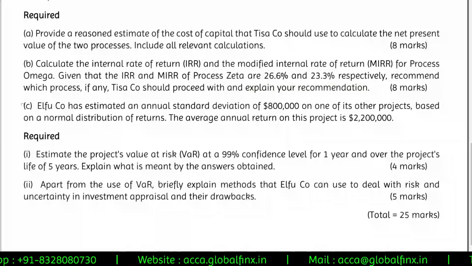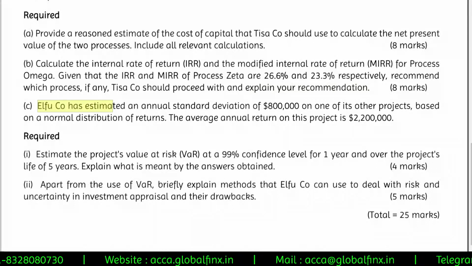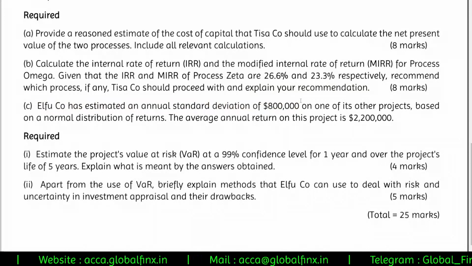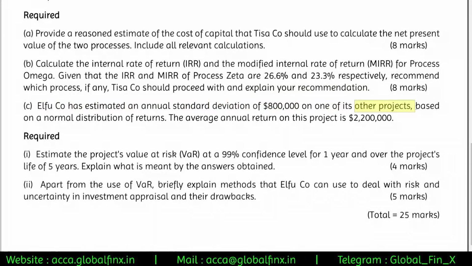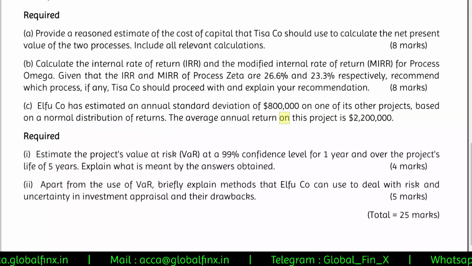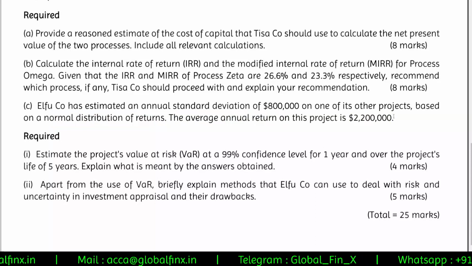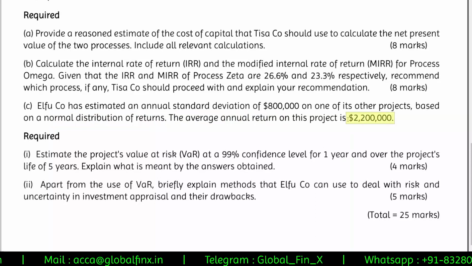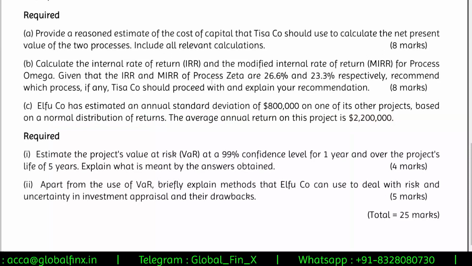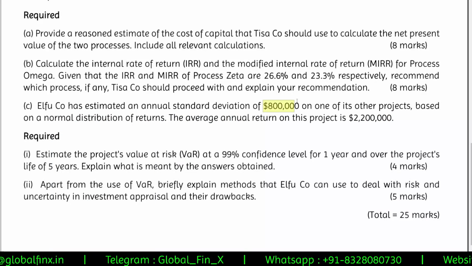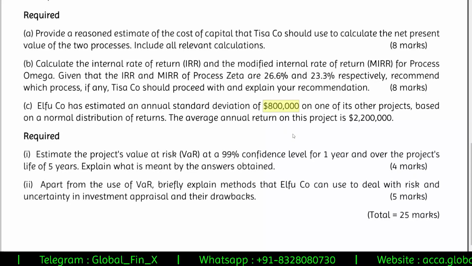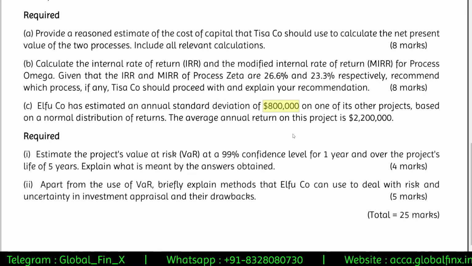Next, coming to section C: Elfu company has estimated an annual standard deviation of $800,000 on one of its other projects. Based on a normal distribution of returns, the average annual return on this project is 2.2 million. Sir, average annual return is what? The mean. Mean is 2.2 million and the standard deviation is 800,000. That means the returns usually range between 2.2 minus 0.8, that is what? 1.4 million.